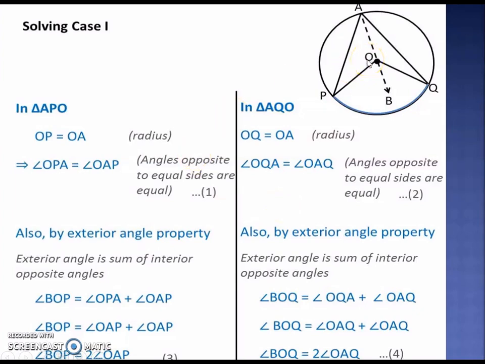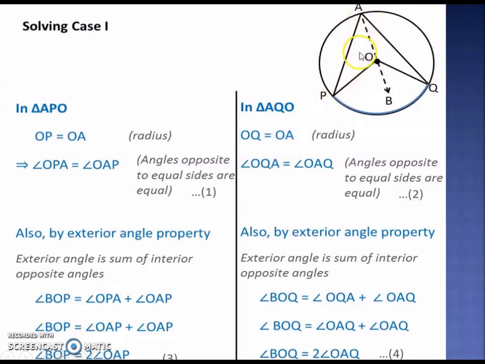So if you consider triangle APO, here OP and OA are equal because both are equal to the radii of the circle. This means the triangle is an isosceles triangle and these two angles are equal. OAP and OPA are equal because they are angles opposite to equal sides.